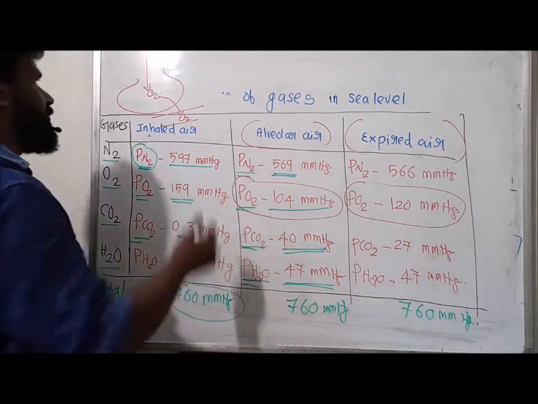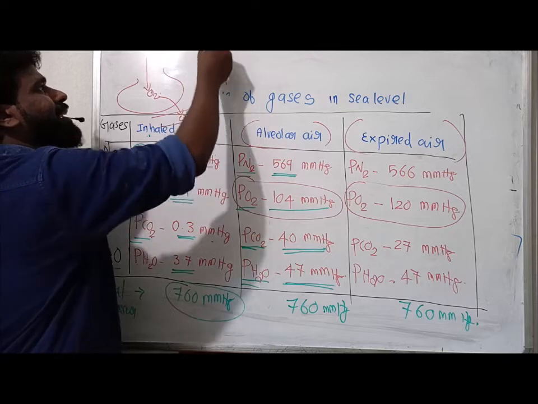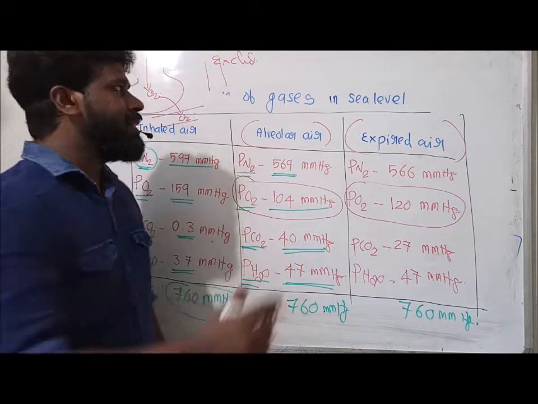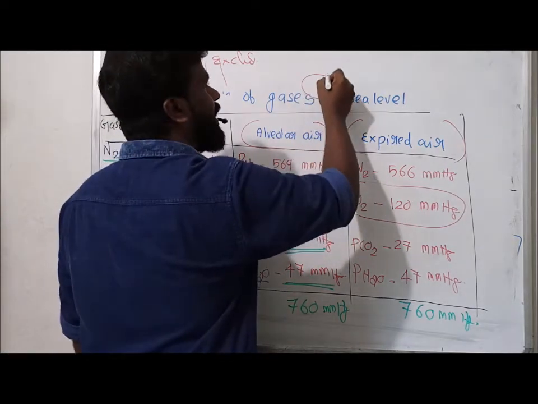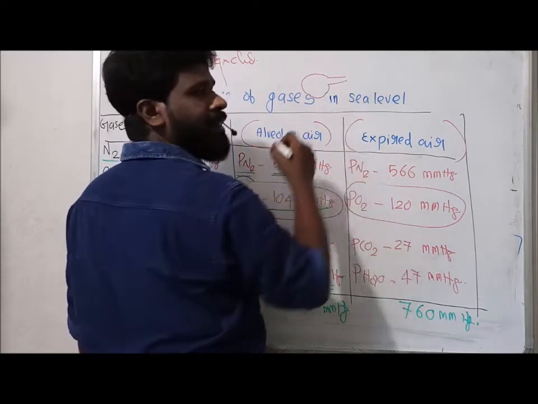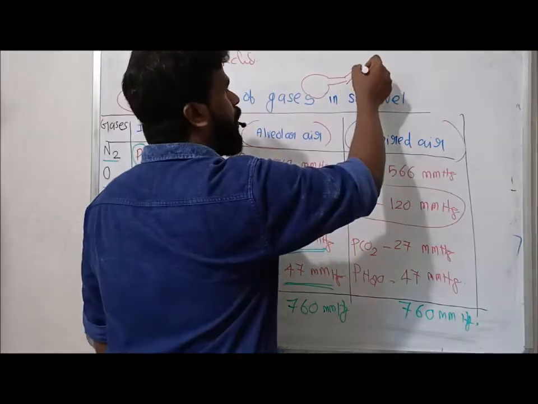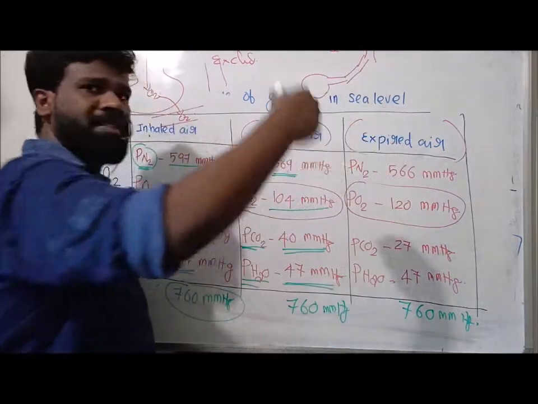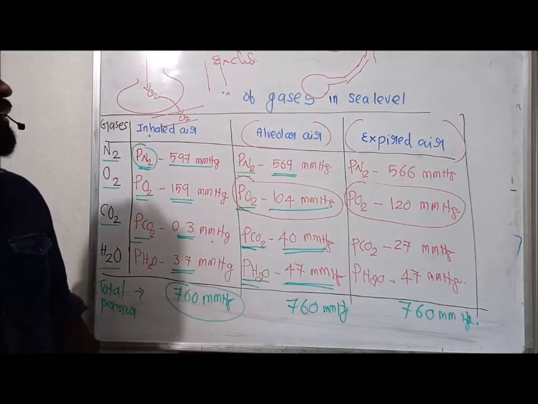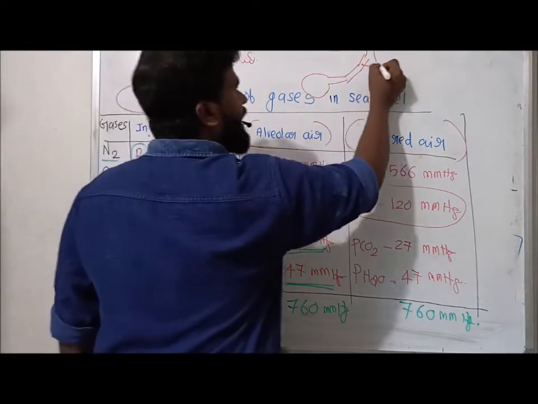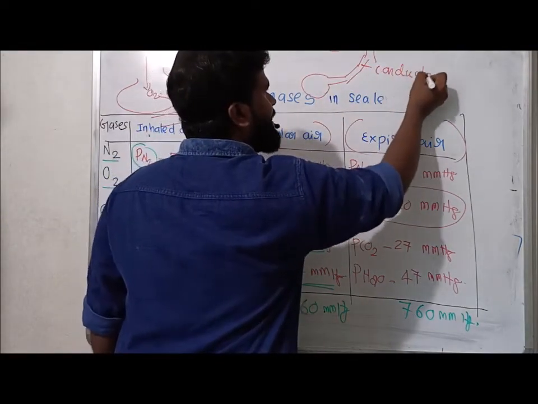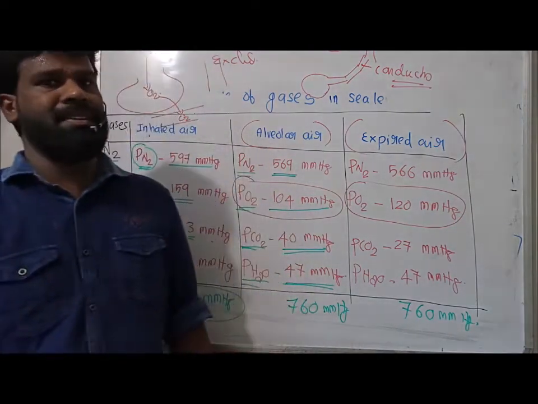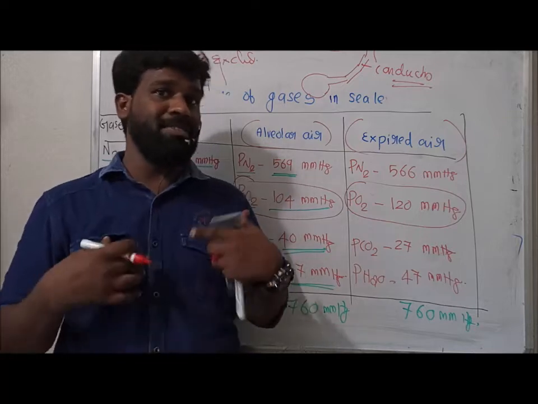At the same time, what is this exhaled air? Exhaled air means air moving away from the alveoli. Suppose this is the alveoli. From the alveoli it is transported to the respiratory bronchiole, bronchus, finally trachea and nasal cavity, and eliminated to the atmosphere. We know this is the conducting part of our respiratory system.